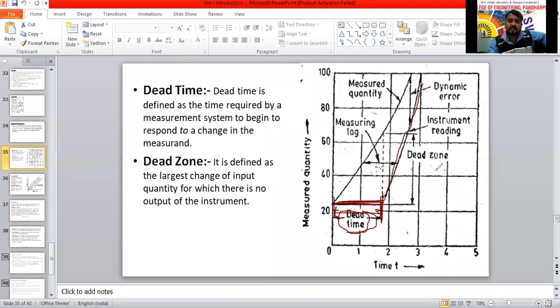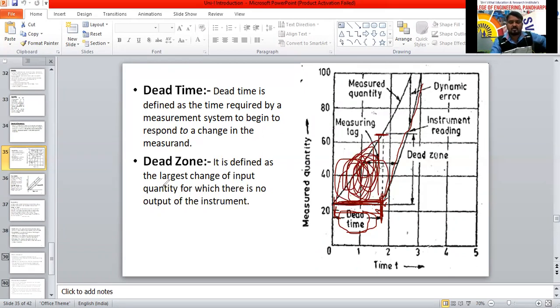Next one is dead zone. We are going to call it. Up to here, there is no output. Actually, comparing with the measured quantity or true value, the output should be here. At this point, it should have to here. So from this point, the input initial value to the final value, this zone is there. This complete zone is called as dead zone. We are going to call that. This is called dead zone.